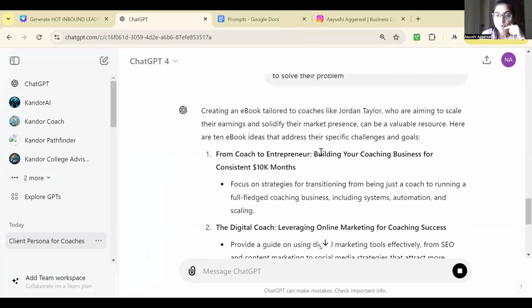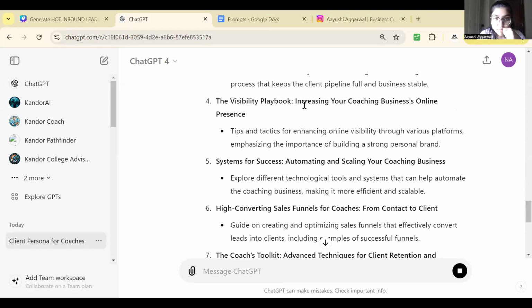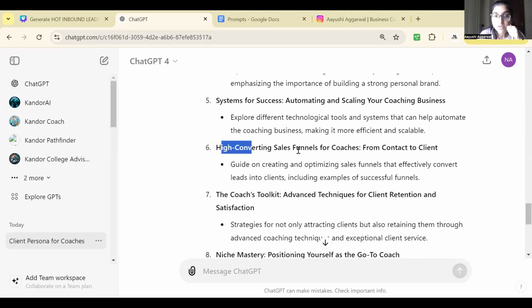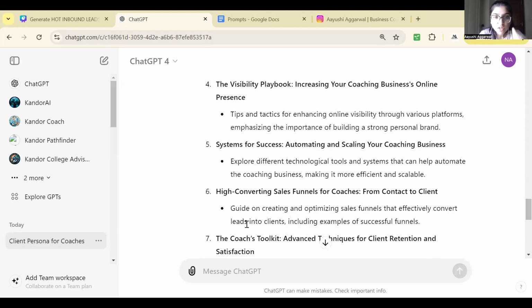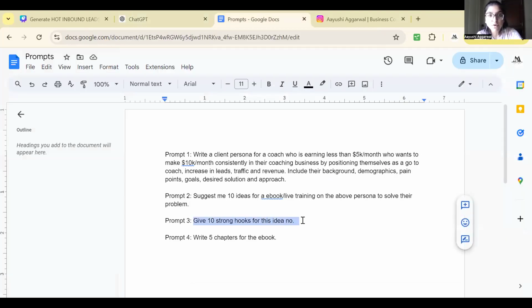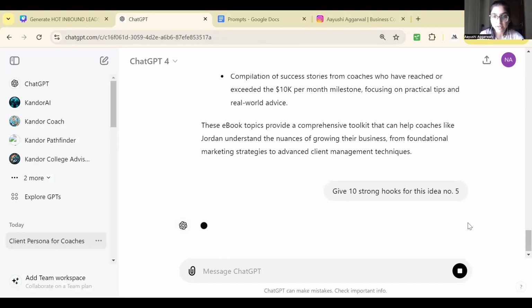From coach to building your coaching business for consistent 10K months, leveraging online marketing for coaching success, mastering the visibility playbook, systems for success. It has given me ideas on systems, high converting sales funnels, advanced techniques for client retention. I'll choose one. Okay, let's say I choose this fifth idea. I'll give it another prompt: give me 10 strong hooks for idea number 5.